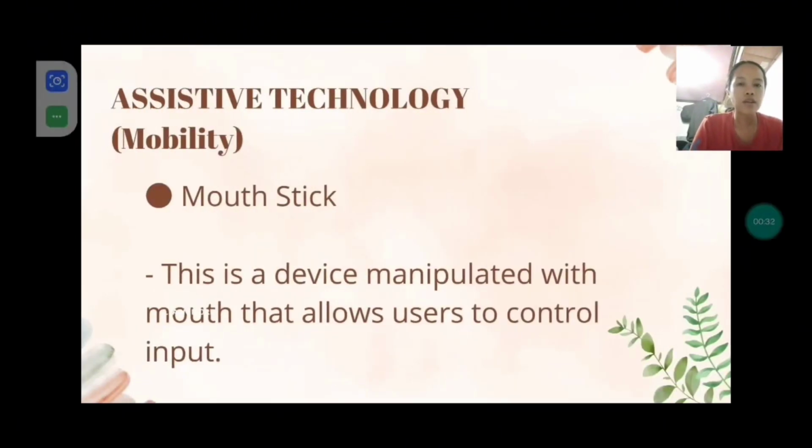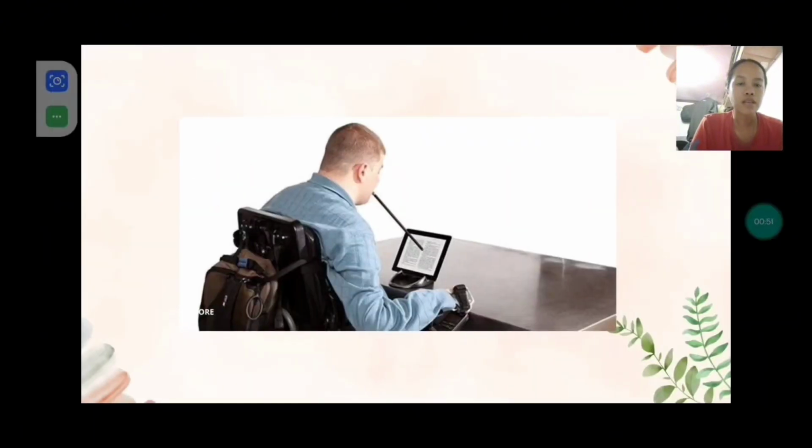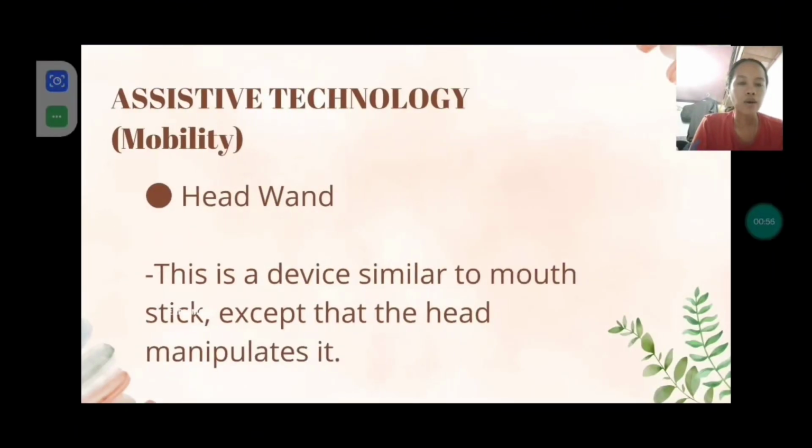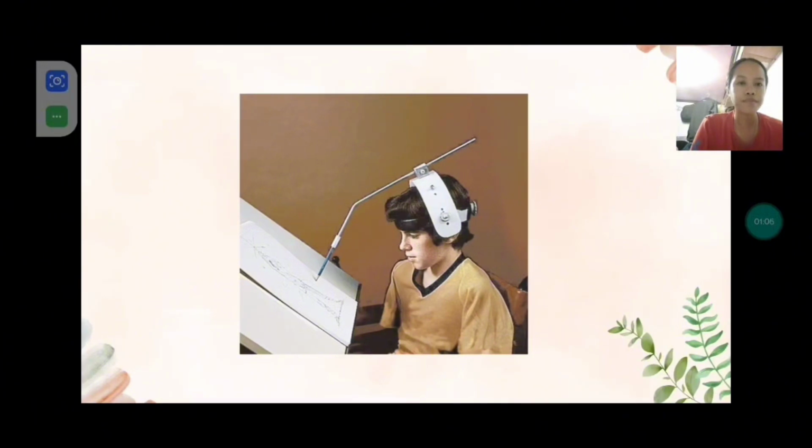And these are the assistive technologies that those learners having difficulty walking and moving could utilize. So the first one, in mobility, is the mouth stick. This is a device manipulated with the mouth that allows users to control input. So this is the example of the mouth stick. And the next one is the head wand. This is a device similar to the mouth stick, except that the head manipulates it. So this is the example of the head wand.